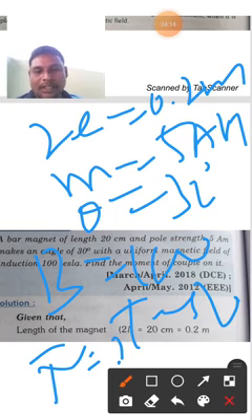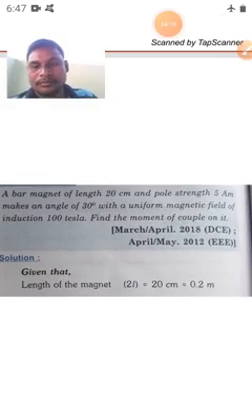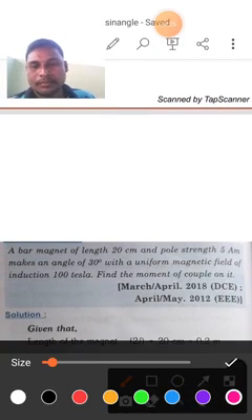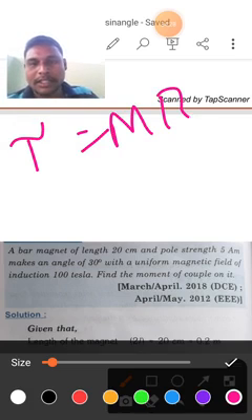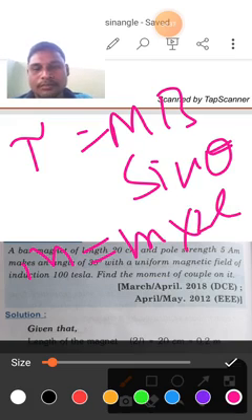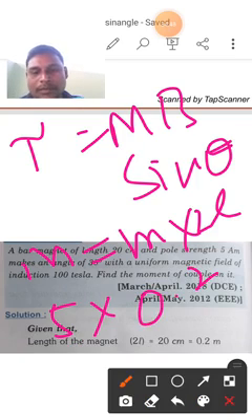Already we know the torque formula very well. Torque is equal to mb sin theta. But capital M is not given directly, it is given indirectly. Capital M is equal to small m into 2L. What is small m? Pole strength. The pole strength is 5 ampere meter, and the length of the bar magnet is 0.2 meter. That 5 into 0.2 means 5 twos are 10, and since the decimal is there, just 1.